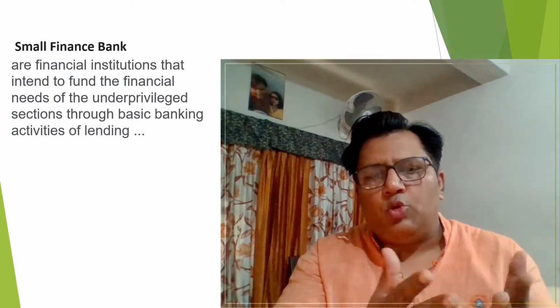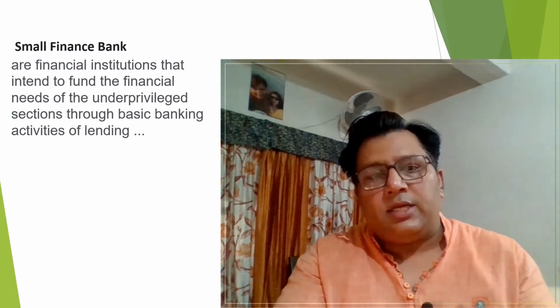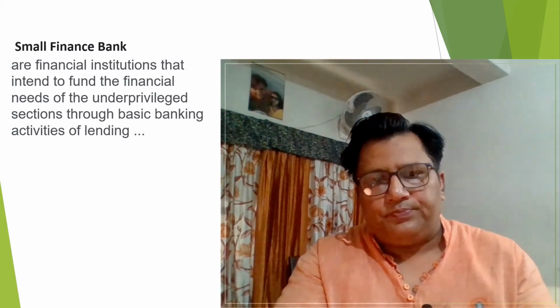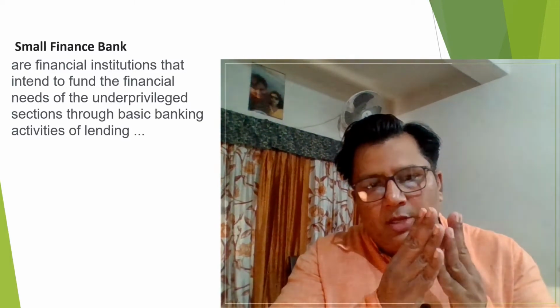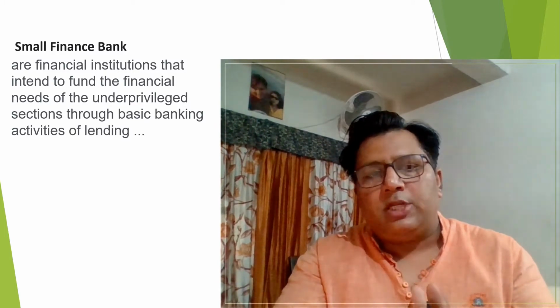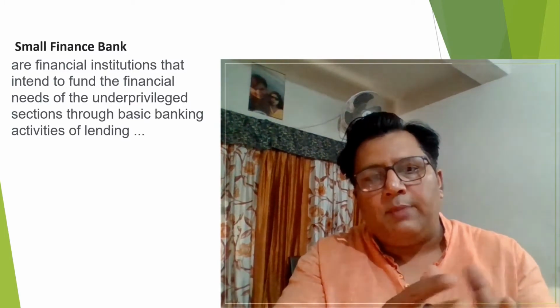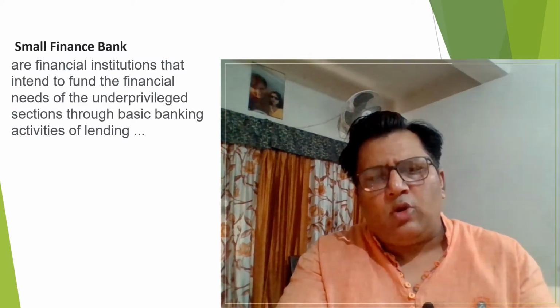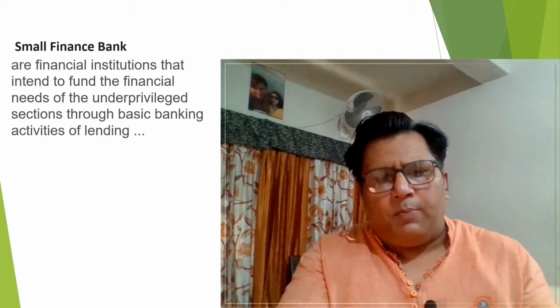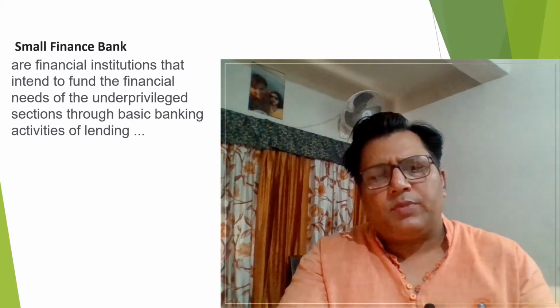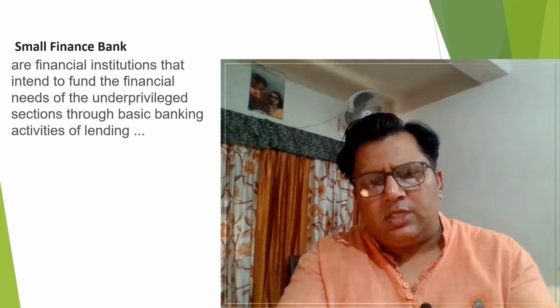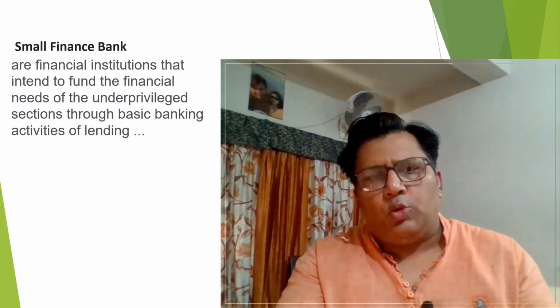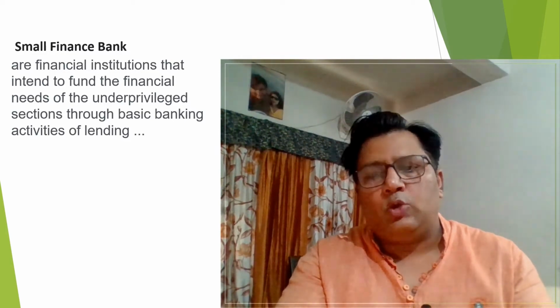Small financial banks do offer loans like commercial banks, but they give loans to the underprivileged sections. They never give loans to the big business houses and all. What is the main objective? The main objective is provision of saving vehicles, etc., and supply of credit to small business units, MSME. Through this bank, the government announced to provide loans to the MSME. This was in the news in the year 2020.